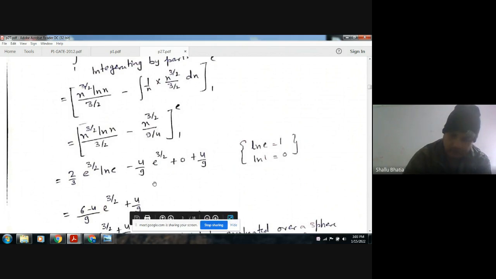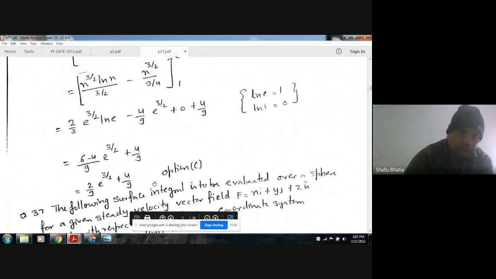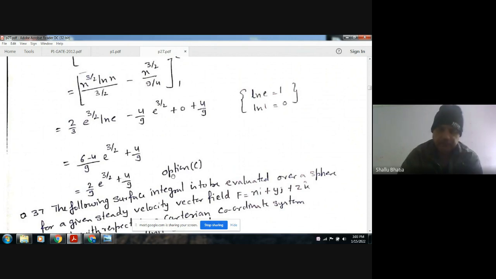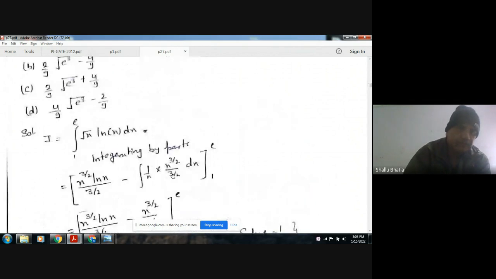So again this will be 6 minus 4 by 9 e to the power 3 by 2 plus 4 by 9. So the answer is option C.